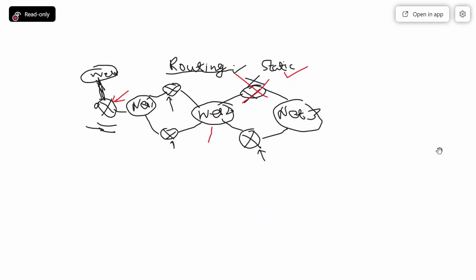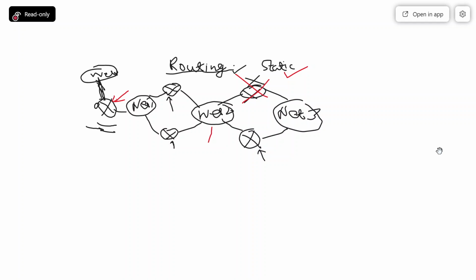Okay, so there is no question of propagating false information. Once the information has been fed in the router, once we have configured the router, throughout its lifetime the router is supposed to use the same information for further packet forwarding. I think it is clear. So from a security point of view, static routing is a very preferable option. Number one, this is the number one advantage.